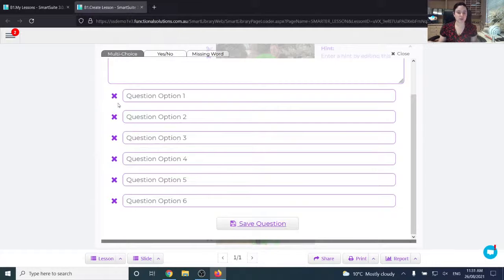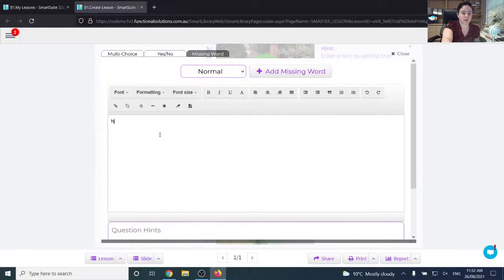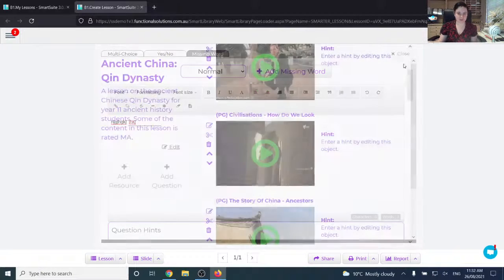So obviously with the multiple choice, you just type all of the different answers into here. You can put up to 6 in, but if you only want to put 4, that's fine. You can just put 4 in and it will only show 4. And then you tick the correct answer for that. Same with the yes or no. You just click yes or no. And then for the missing word, you just type whatever it is you want, and then you click hit missing word. And then you type the correct word in here for your students to answer. And once you click save, that will add that to that lesson.